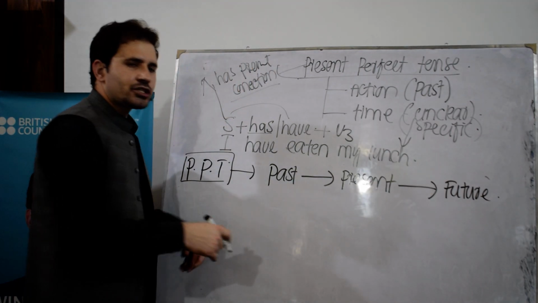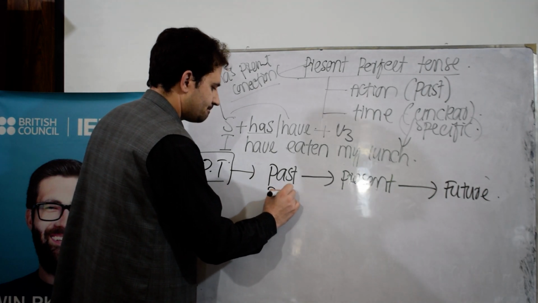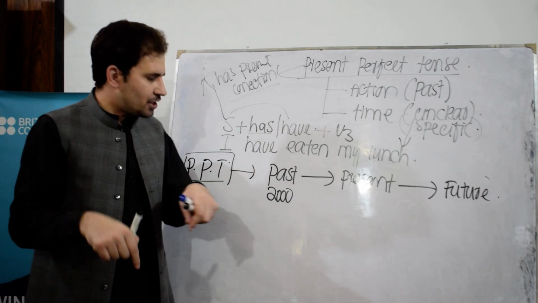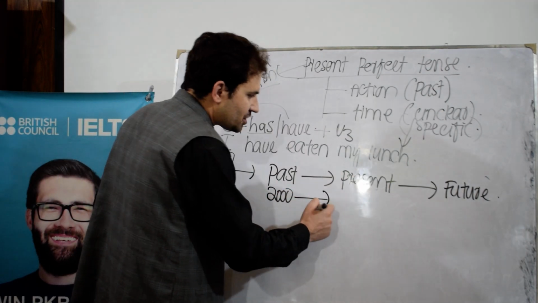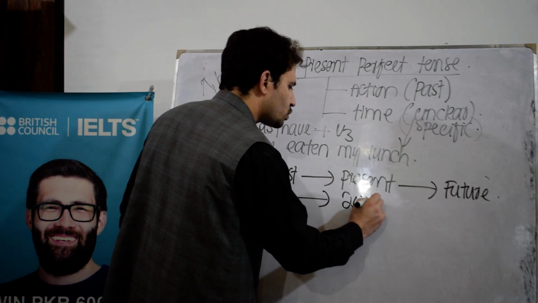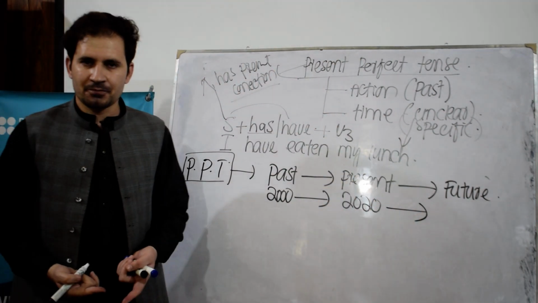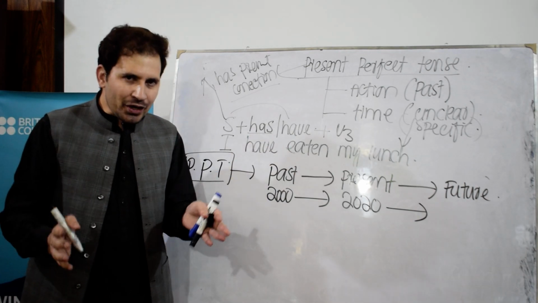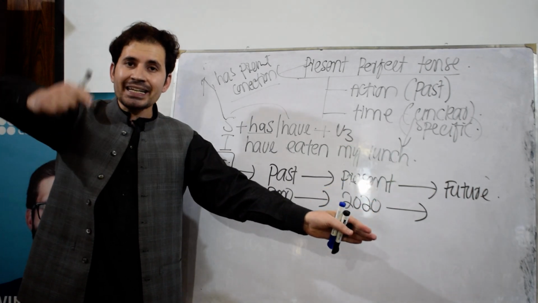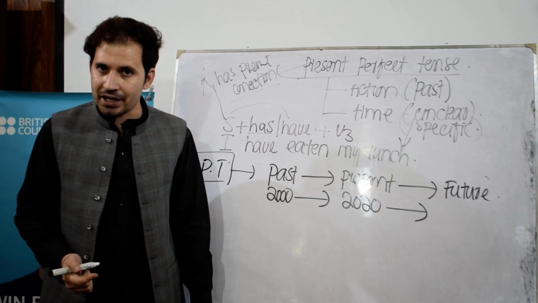It started in the past. Suppose an action started, for example, in 2000. We started an activity in 2000, and it continues to present time. And what is that present time? Right now, it's 2020, and it may or may not go to future time. So, if you're talking about an action that started in the past, but you are still doing it, it is connected with the present time, and maybe you will continue doing that action in the future as well.